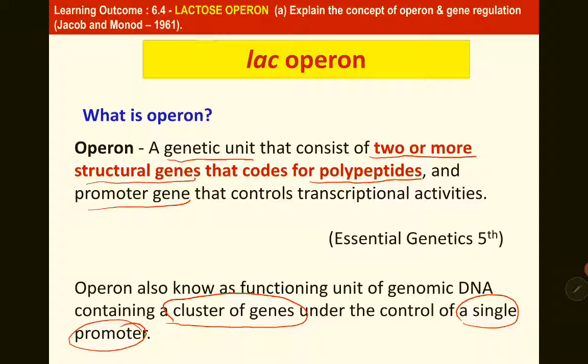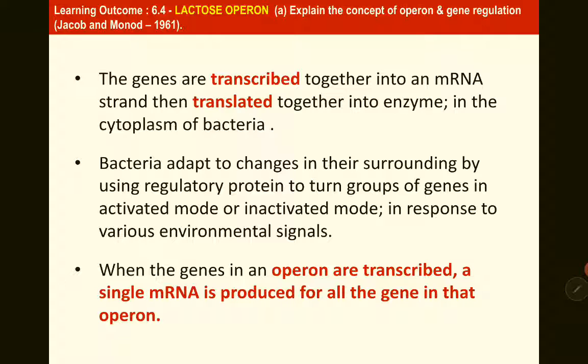So we only have one promoter, but it controls many genes together. So for example, if we have 2 or 3 genes, they will be transcribed together into one mRNA and then translated together into enzymes in the cytoplasm of bacteria.